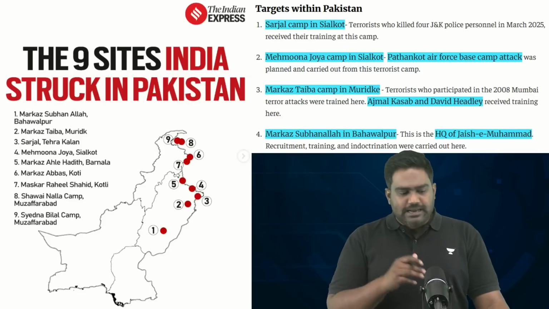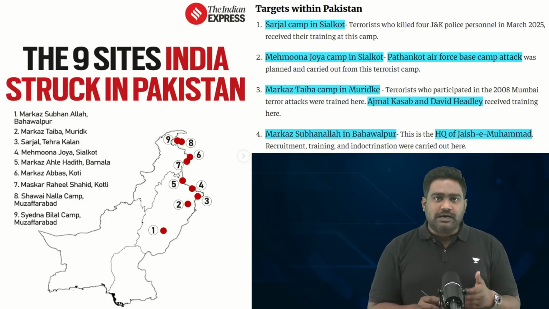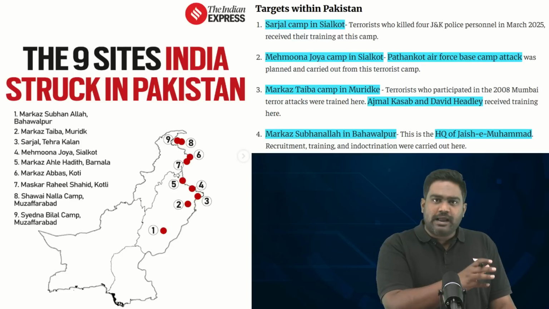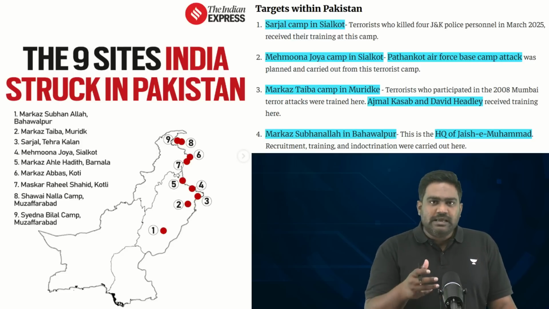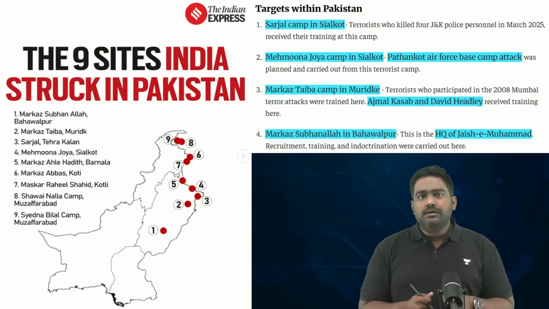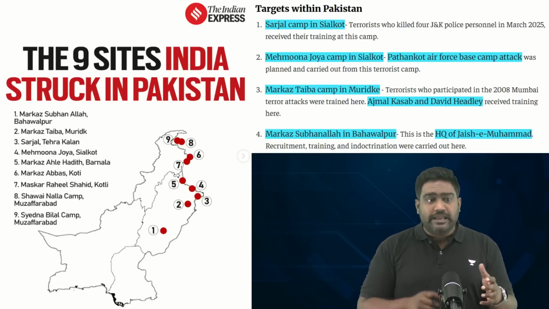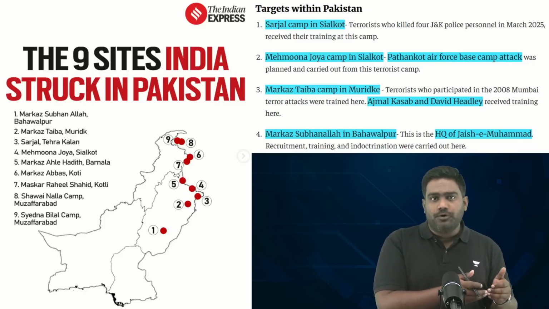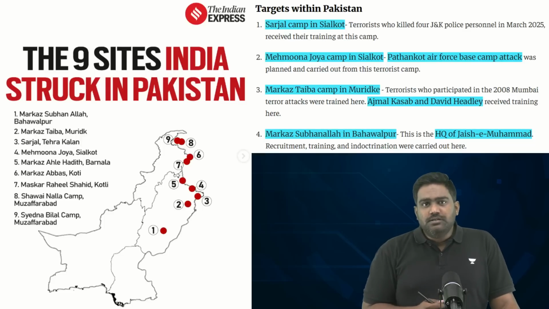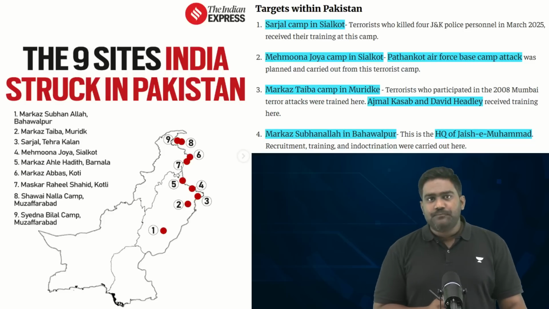So let's get started and let's focus on the targets that India chose to hit. The Defense Ministry confirmed that India has hit nine terrorist camps located in PoK and in Pakistan. In the early hours of 7th of May, by around 1:45 a.m. in the morning, we started seeing chatter on social media platforms that large explosions were heard in Muzaffarabad, in Muridke, Bahawalpur, and within minutes, the Indian Army officially confirmed the retaliatory strikes carried out by India, which was also confirmed by the Defense Ministry of India as well.